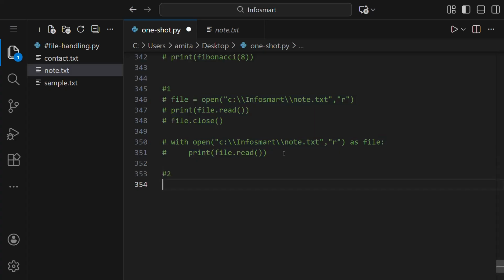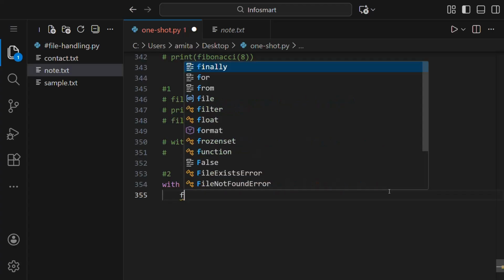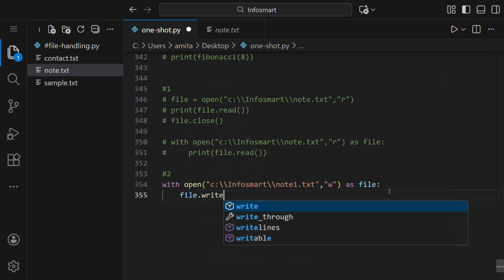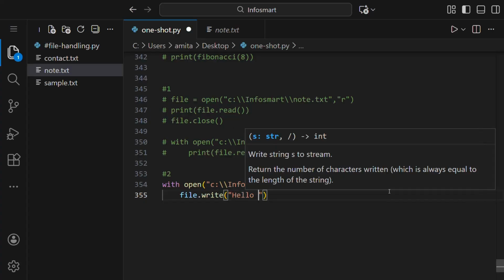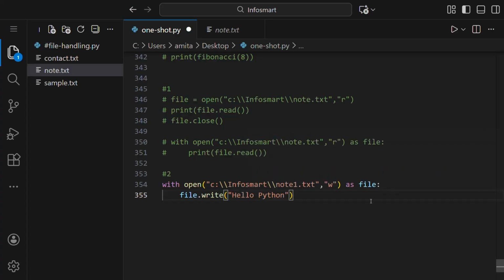So if you want to write the file, first of all, let us just copy the very first line here, and we have to change R to W, that is write. Now let us change the name of this file. Let us say note1 is the name of the file, which is not inside this folder actually. The next line will be file.write, and we can write something here like hello Python, like this. Okay.